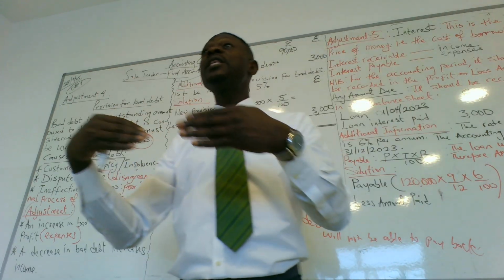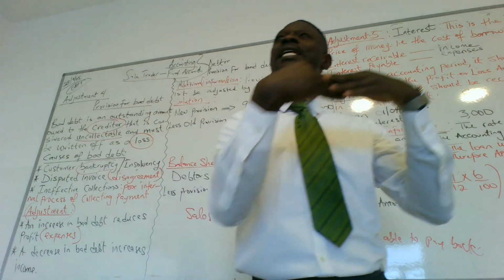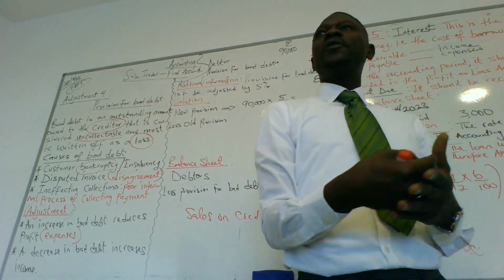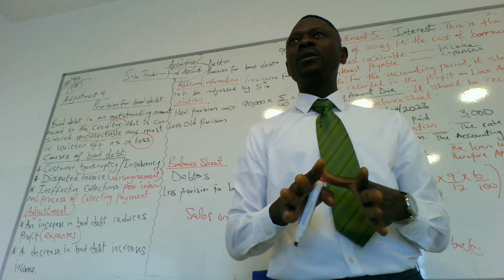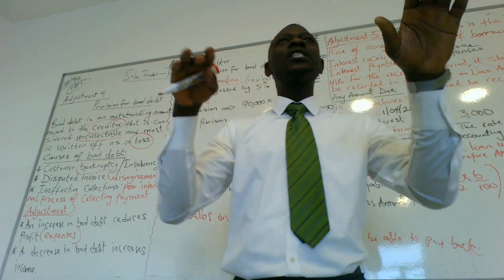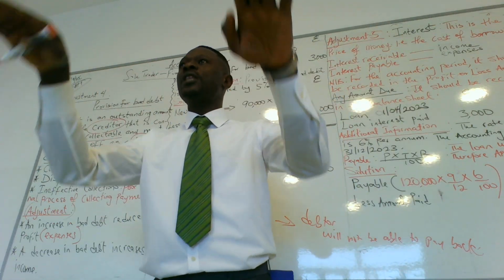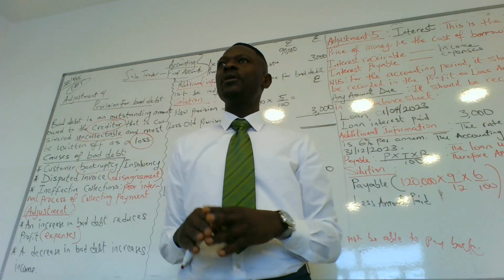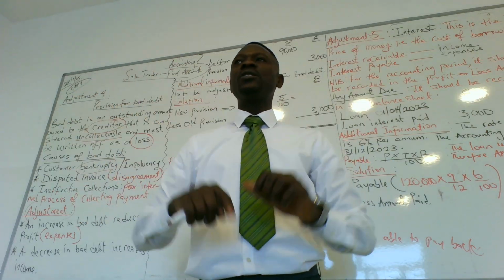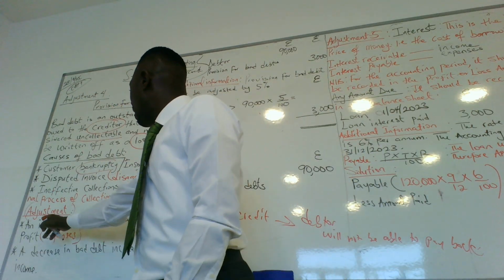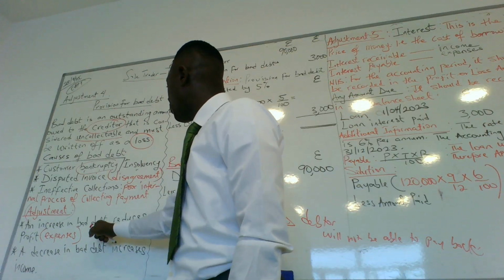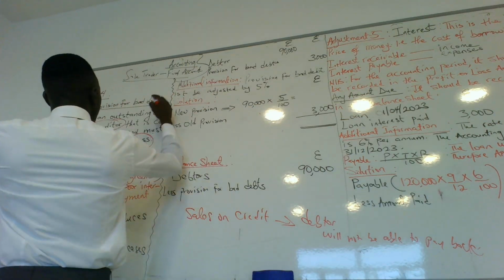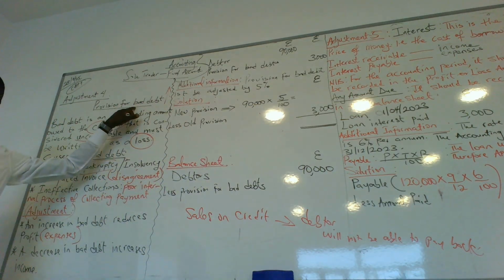If a customer is paying, it has to reflect. If a customer is getting a product from you without paying, it has to reflect. That is what adjustment is about. Do we get adjustment here? Adjustment means you are putting things in order, putting things in shape, doing things the right way. That is adjustment. So, when there is adjustment for bad debt, an increase in bad debt means you are paying